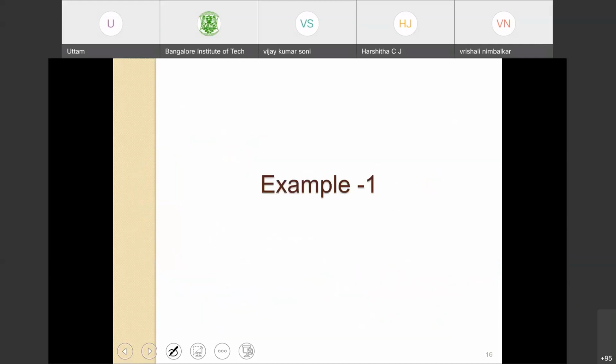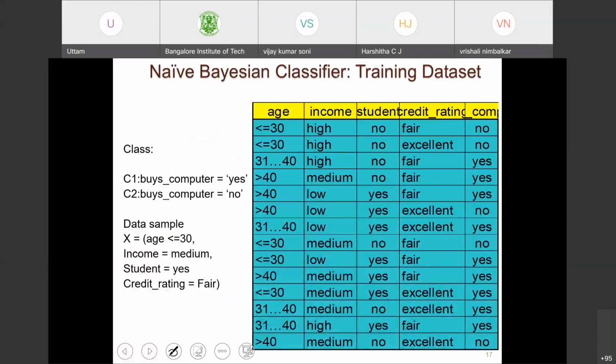Okay. Let's see an example. So this is the example. I have a table with 5 columns. The header is not very clear, but I will explain this to you.